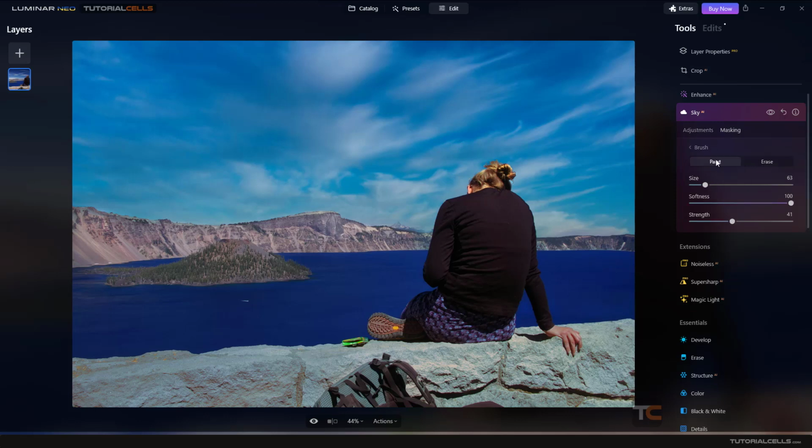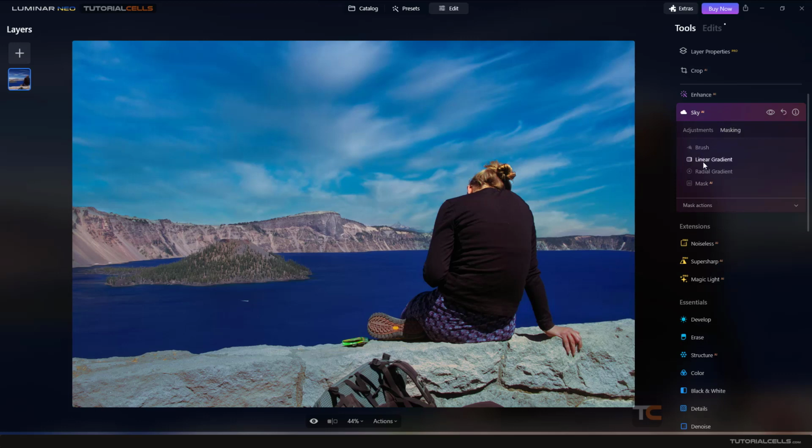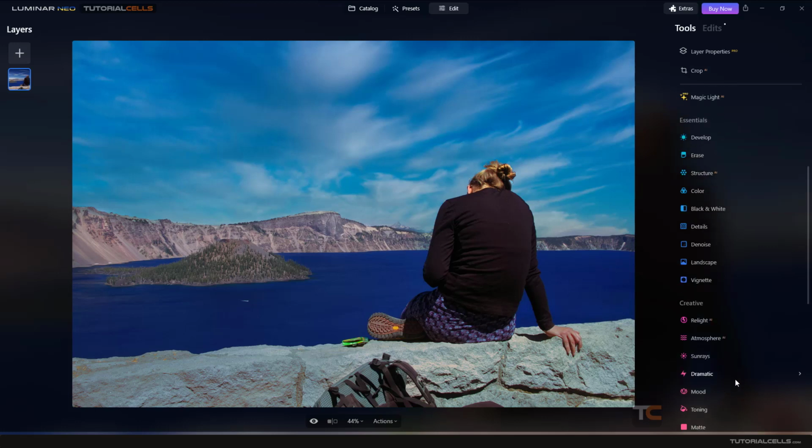Don't worry about that. You can paint it, or this is the brush. You can brush it in the scene, or you can use a linear gradient or radial. In some cases, we use that. Or I don't like the mask AI because I prefer some area that I want. I will explain them later in some other settings. You can see better.